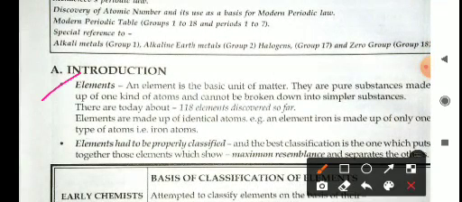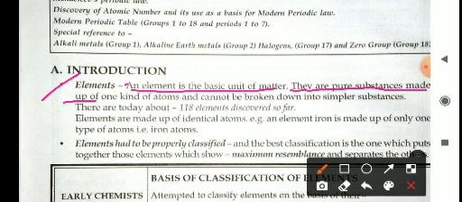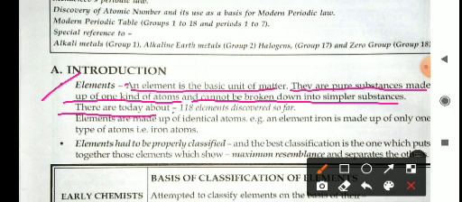An element is the basic unit of matter. Elements are pure substances made up of one kind of atom and cannot be broken down into simpler substances. An element is a basic unit which exists in pure form and cannot be divided or broken into simpler substances. Today about 118 elements have been discovered.